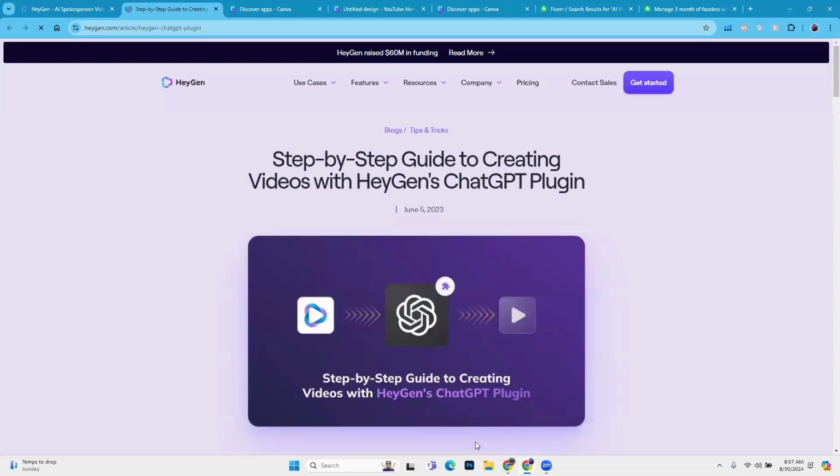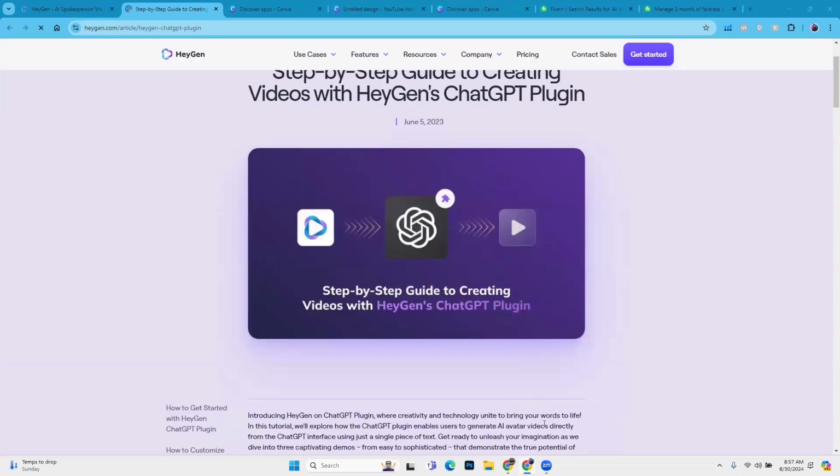Then there is a ChatGPT plugin. You can also plug in the step by step HeyGen generation guide. You can also plug in.